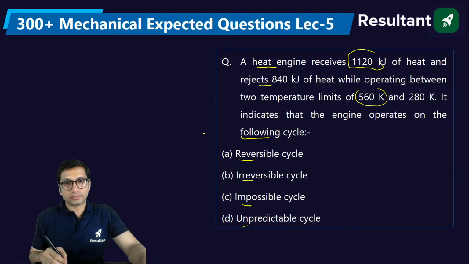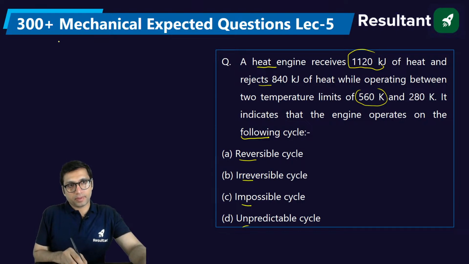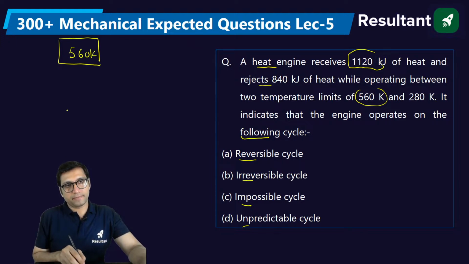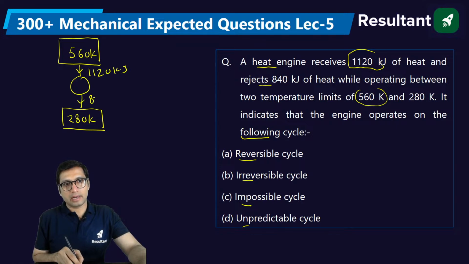So there can be two ways of solving this question. One way is this. The heat engine is working between the temperatures 560 Kelvin and 280 Kelvin, and this particular engine is receiving 1120 kilojoule of heat and rejecting 840 kilojoule of heat. Find the cyclic integral of Q by T for this heat engine.